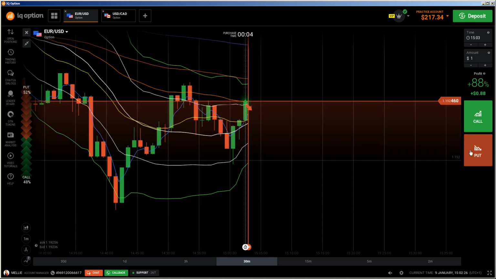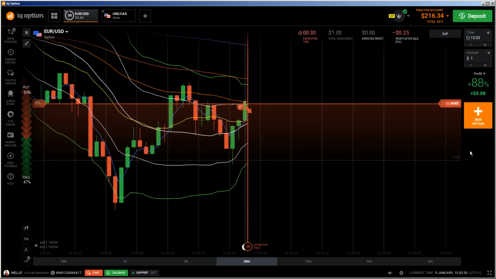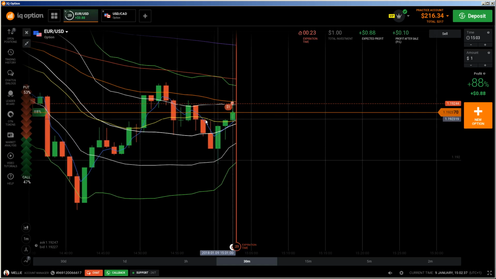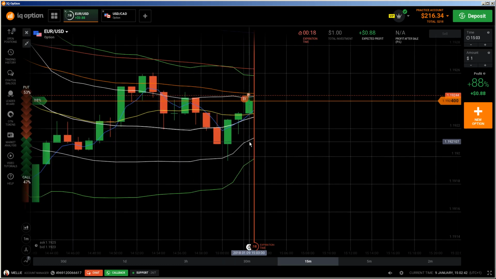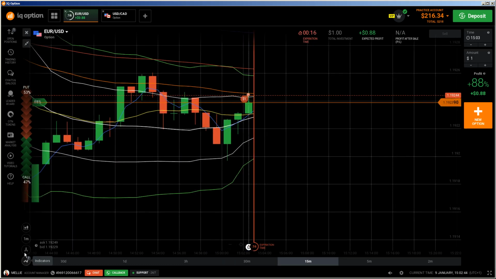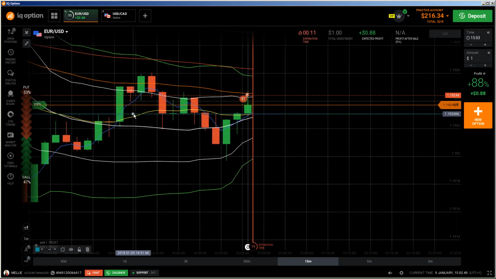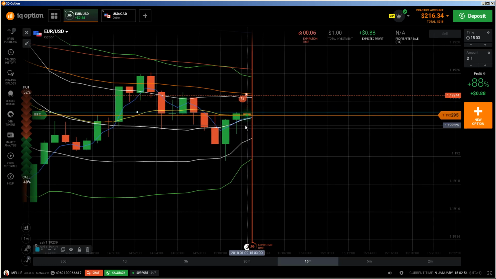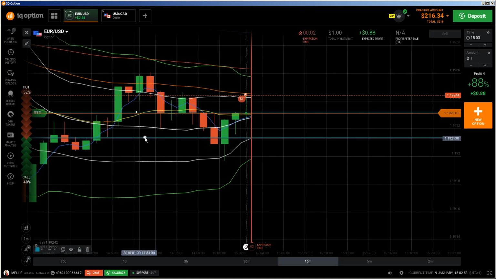If I see a rejection here, I'm going to do a put. Okay, I do a put because I saw the rejection. So, but then we are above the middle Bollinger Band, so I can show you how to do call options. Yes, above middle Bollinger Band on support. Support is here. We have a support level here. Not a really strong one, yes, but a good one. So we have a support level here, and we can choose another support level, maybe here.